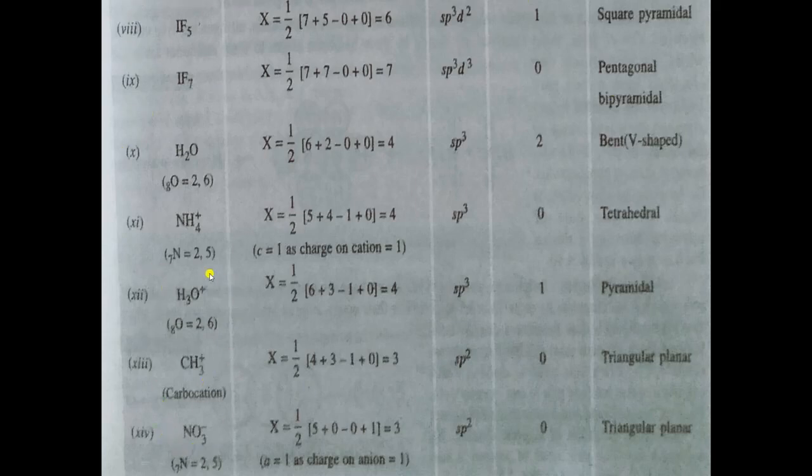We will take one example of a cation, NH4 positive. 1 by 2, valence electrons of nitrogen 5. 4 atoms are attached to nitrogen with a single bond, so 4. Now as you can see, there is a positive charge over NH4, right? So here minus 1 for the positive charge, plus 0 because there is no negative charge. When you solve it, it comes equal to 4. Hybridization is sp3 and shape is tetrahedral.